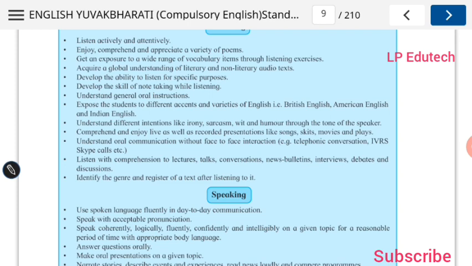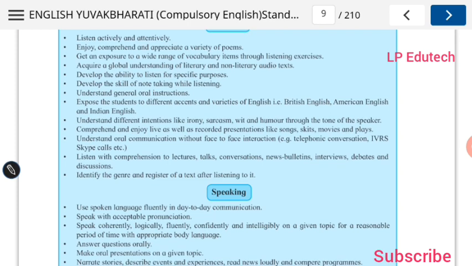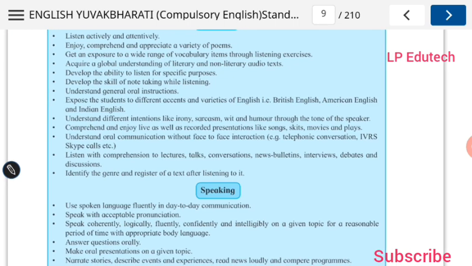Meaning is different. Irony, sarcasm, just to make you laugh. Wit, it has a humor quality, or general humor or common humor. So you should be able to understand those things. Comprehend and enjoy live as well as recorded presentations like songs, skits, movies and plays. So this is based totally on listening skill.